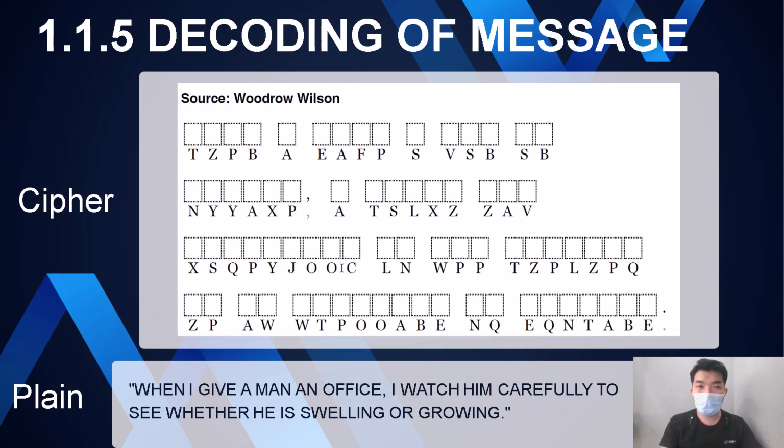Hi, so the next slide is about the decoding of the message. Based on the cipher, which is the source obtained from Woodrow Wilson, we are able to decode the text based on the steps and strategy that we have used. So the decoded message is: when I give a man an office, I watch him carefully to see whether he is swelling or growing.